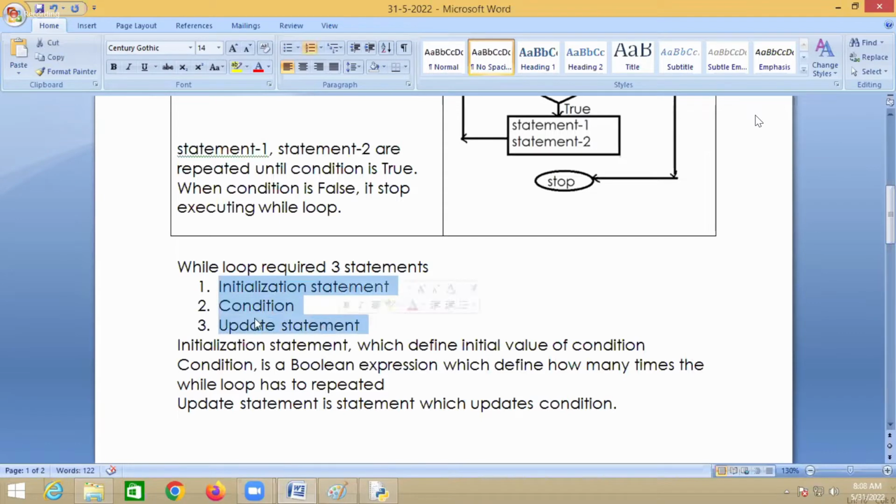Three statements. The first one is called the initialization statement, which defines the initial value of the condition. The second one is the condition, a Boolean expression which defines how many times the while loop has to be repeated. And there is one more statement called the update statement, which updates the condition. So these are the three types of statements required to work with the while loop.